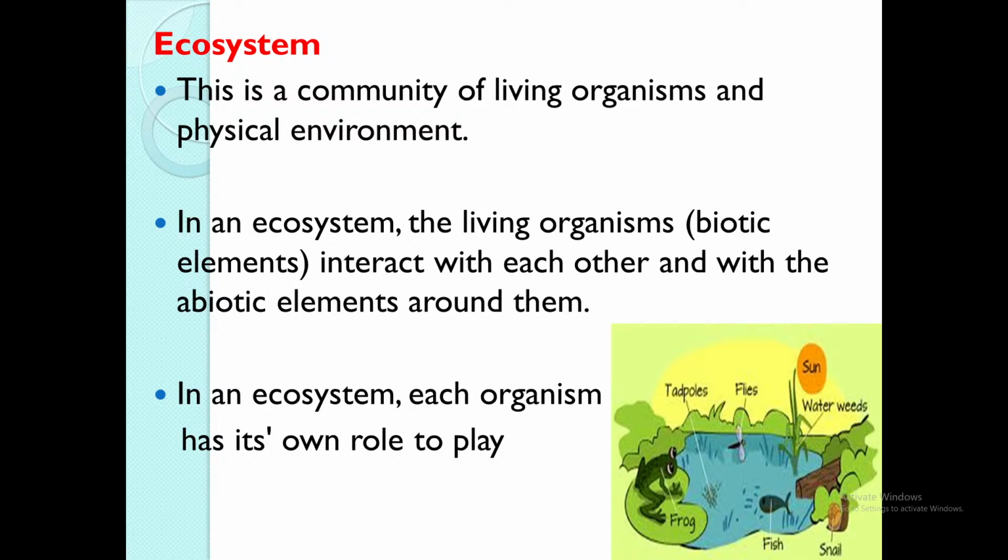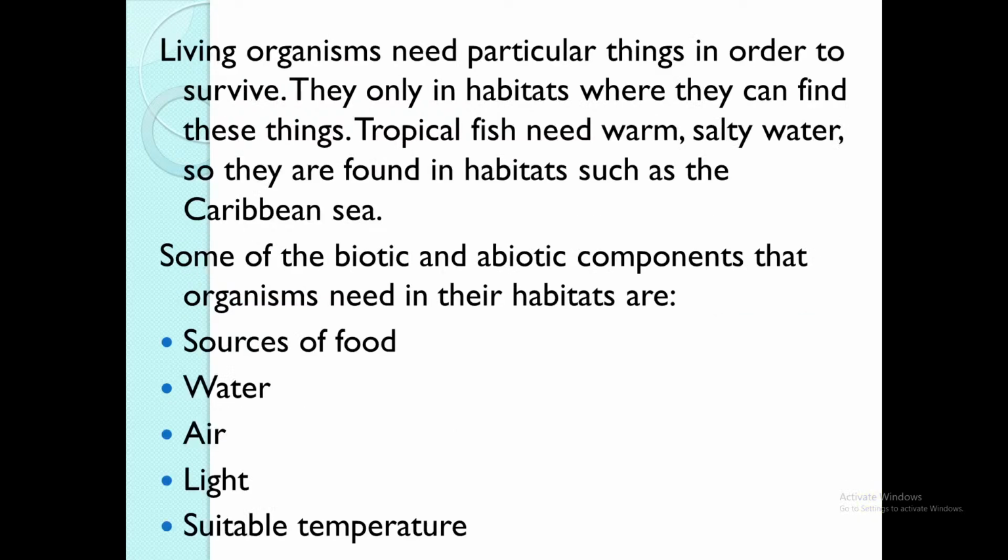So if there's no water weed, then the organisms that feed on or depend on it will have nothing to feed on. Because the snail, for example, feeds on the water weed, in some instances. So that is where they are saying that all the organisms have their own role to play within that ecosystem.